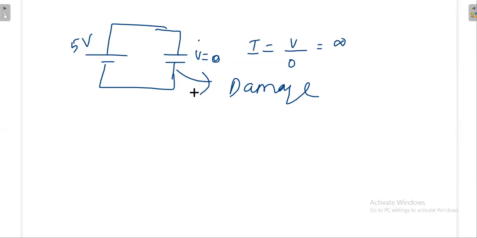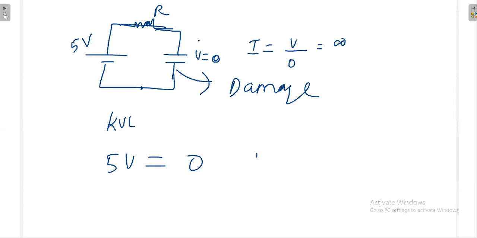Because you are not following the KVL. What is KVL telling? The voltage that you are supplying and the voltage that is being absorbed should both be the same. But here 5 volt is equal to 0. So you are not following the Kirchhoff voltage law. In order to satisfy the Kirchhoff voltage law, we are connecting one resistance here.